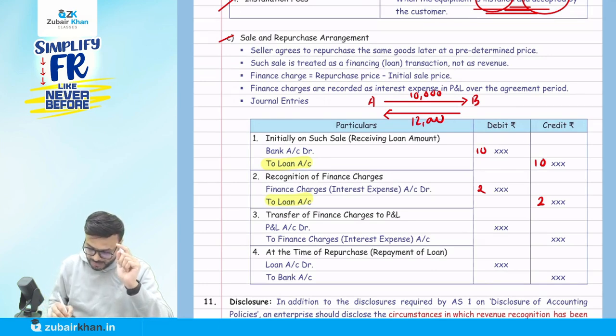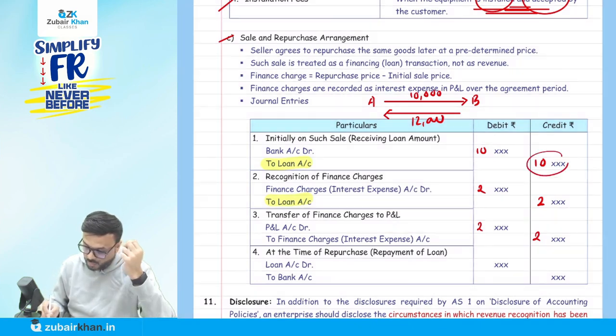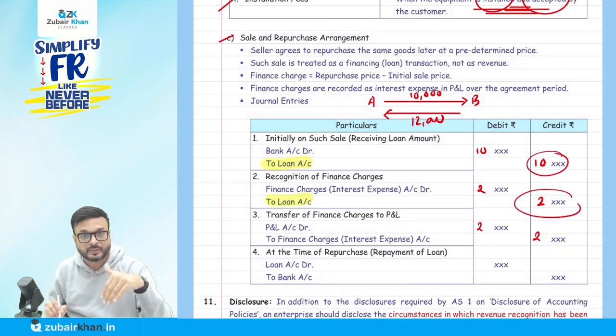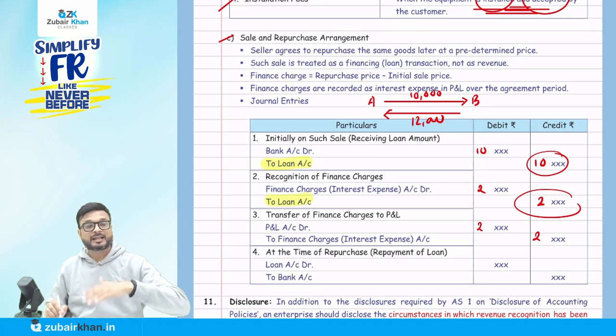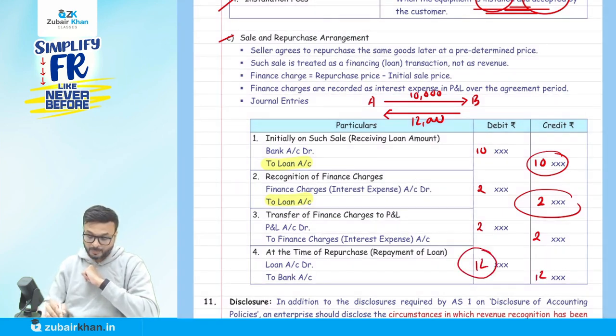Now these 2,000 will be transferred to the profit and loss account. So the P&L account will be debited and the interest account will be credited. Now what amount is appearing in my loan account? 10 plus 2. Then I will repurchase the goods from you and pay you in future. It will be considered repayment of loan, so loan account will be debited by 12, and bank account will be credited by 12. You got the point now?